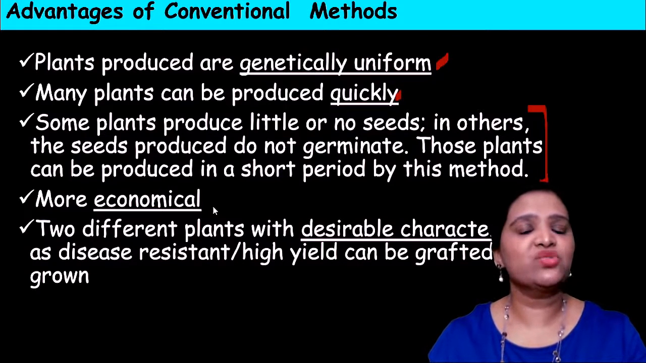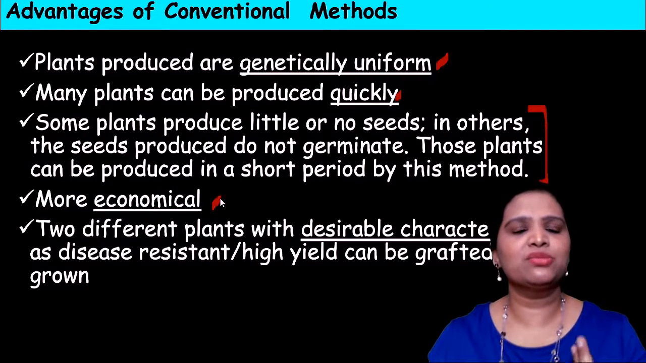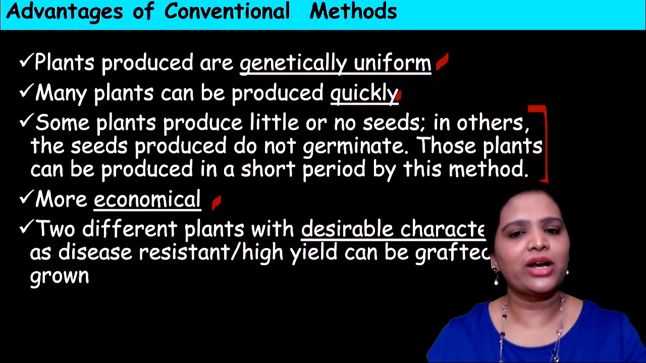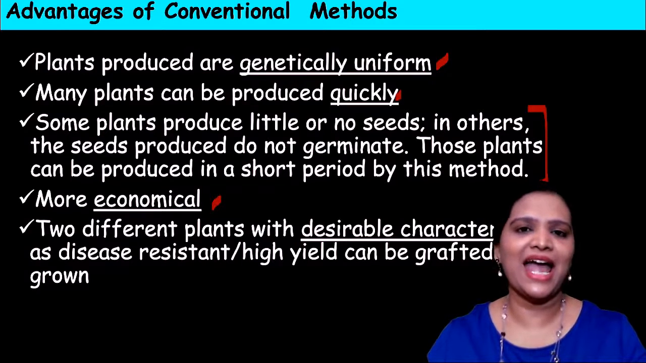Okay. And this is very economical. There is not much money involved in this. It's very simple, cutting, joining, like this only. So it is very much economical. And two different plants with desirable characters such as disease resistance or high yield can be grafted and grown.